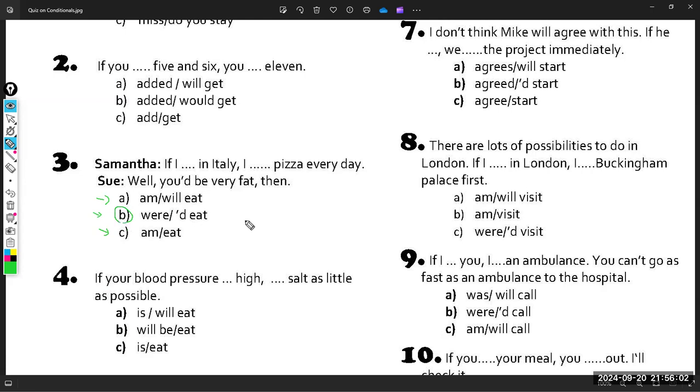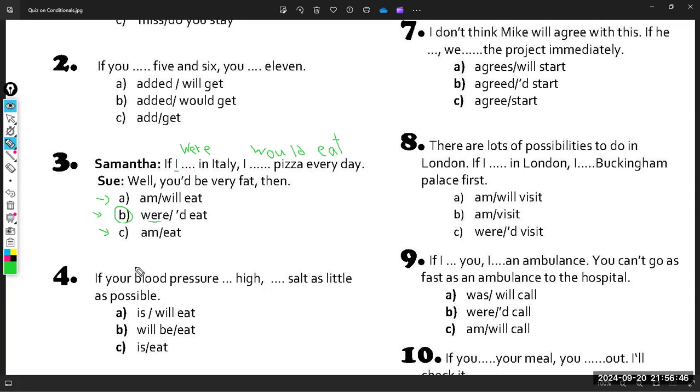I'm talking about something which is unreal. And because I'm talking about something which is unreal, I have to use the second conditional. And I told you that if you are talking about something unreal, you have to use were, the verb to be, with all the pronouns and nouns: I, you, we, they, he, she, it, even the singular noun and the plural noun. So if I were in Italy, I'm not in Italy, absolutely. Unreal thing. I would eat pizza every day.